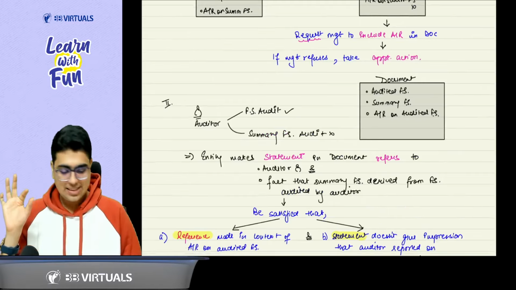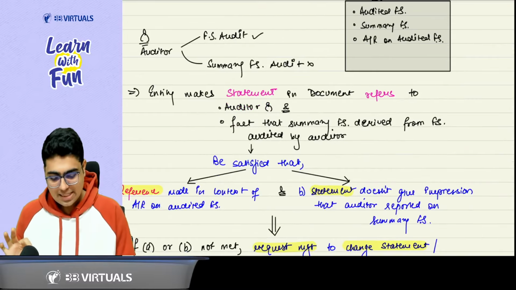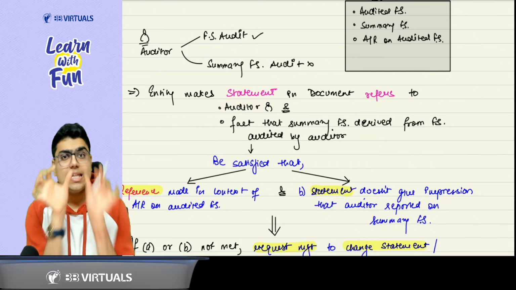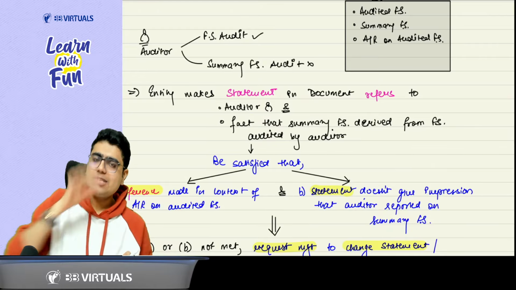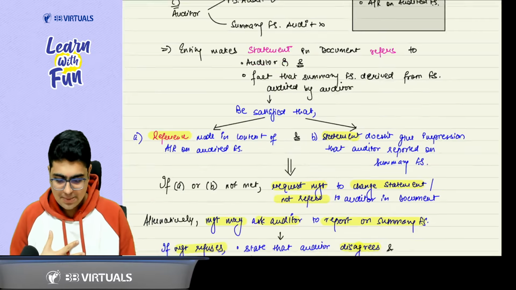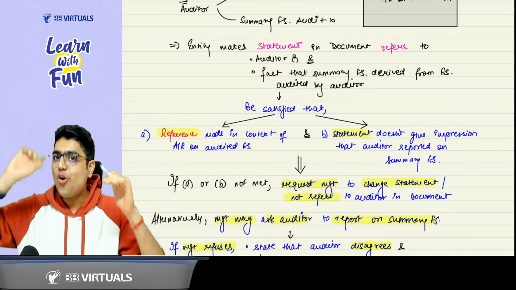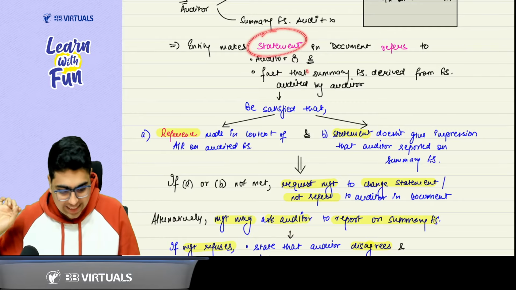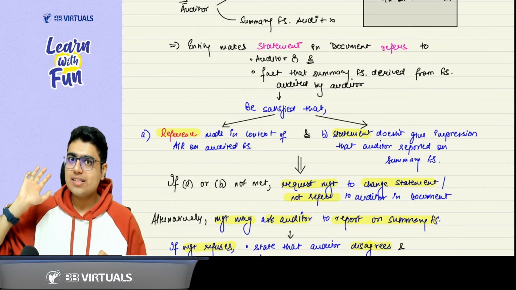So the game is very simple. If there is some document in which these three things are there, and management has made a statement and a reference to the auditor, and a fact that summary financial statements are derived from audited financial statements, just be satisfied that whatever reference is made, that is made in context of the audit report on audited financial statement. Whatever statement is made, it is not giving a feel that the auditor has reported on summary financial statement.